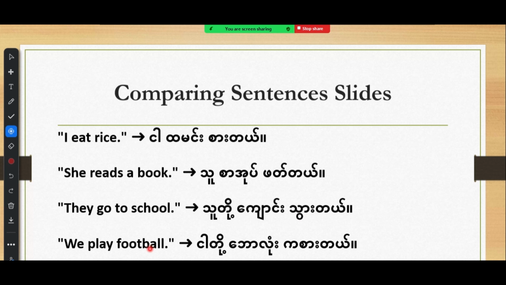The last example here, we play football. That's in English, but in Burmese, we say we football play. Like that in the Burmese language. So "ngaro polong kazare." So we have different sentence structures when we compare the Burmese language with English.